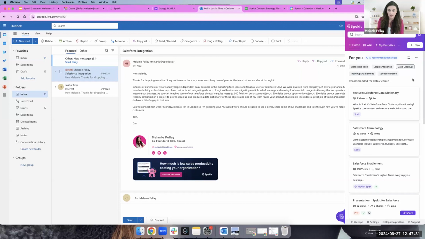The one thing to note is that this really depends on your content. So we're going to talk about the best practices, but the quality of the results is going to depend on the quality of your content, right? What content you have or not. And we're really excited to start surfacing some of the analytics around this to you. The goal is that you can eventually see, hey, these themes are coming up, right? But your content is scoring really low, which means that you probably don't have great matches for these themes that your reps are coming up against time and time again.